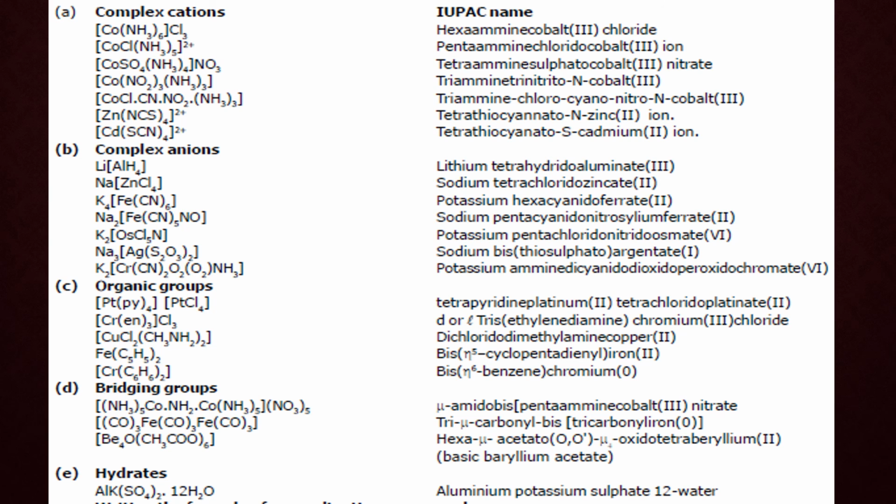So now the third is organic groups. Now in organic groups, suppose the first example is [Pt(py)4][PtCl4]. py means pyridine. Now this is a double complex compound. Now first is tetrapyridineplatinum, then tetrachloridoplatinate. Now how do we find out the oxidation state? Here we take the average oxidation state. In the first complex, Pt is having 0 oxidation state, and in the second Pt is having 4 oxidation state. So the average is 2. Hence we write 2 oxidation state in both the cases.